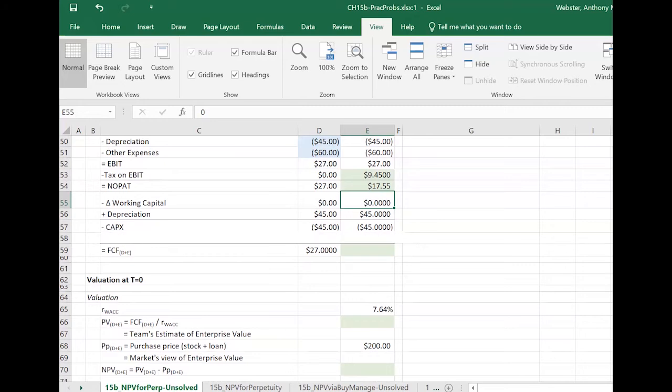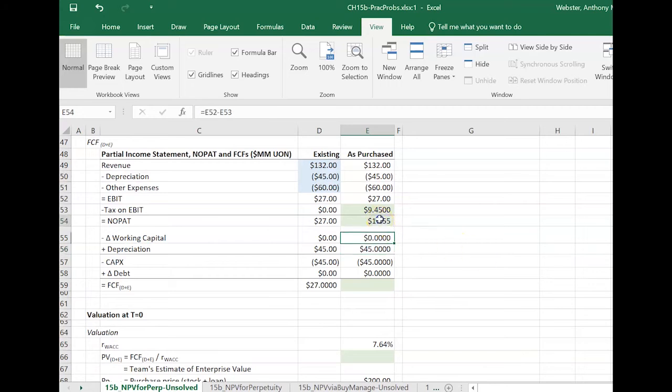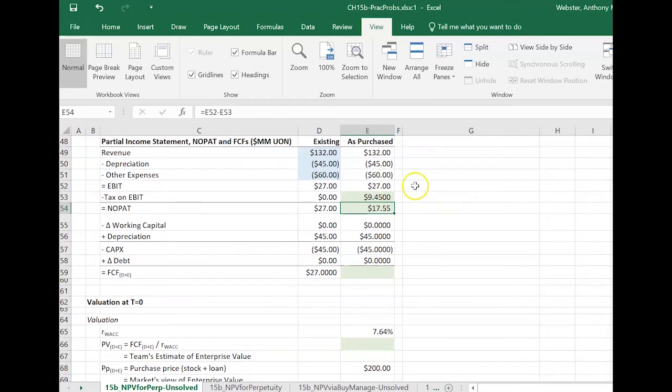And in general, to get to our free cash flow, we have to subtract annual changes in working capital, add back depreciation, subtract CapEx, and any extraneous changes in debt that happen in some weird way get included in there. And in this case, of course, the change in working capital is zero because the company is not growing or shrinking, so it doesn't have to increase its inventory, decrease its inventory, or make any changes to any other working capital accounts. So depreciation does get added back because we're trying to get from this number to cash. We see this depreciation hidden in there. We know that's a non-cash expense.